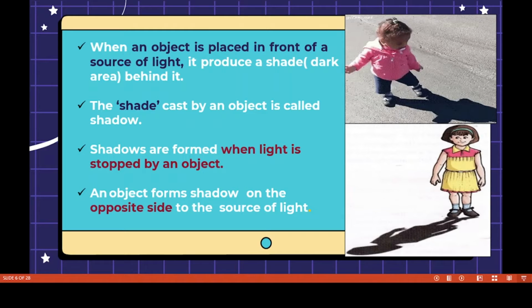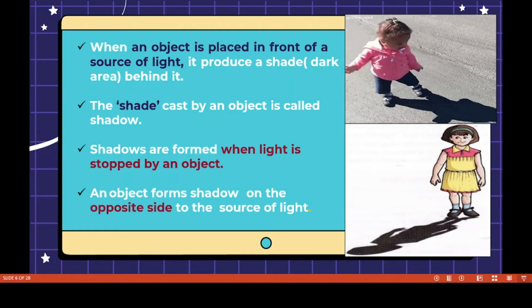We are human beings. A human being is an opaque object. An opaque object does not allow light to pass through it. The sun is a source of light. Just imagine we are in front of the sun at 12 o'clock noon. The sun is a source of light, a human being is an opaque object, and then shadows are formed on the backside.